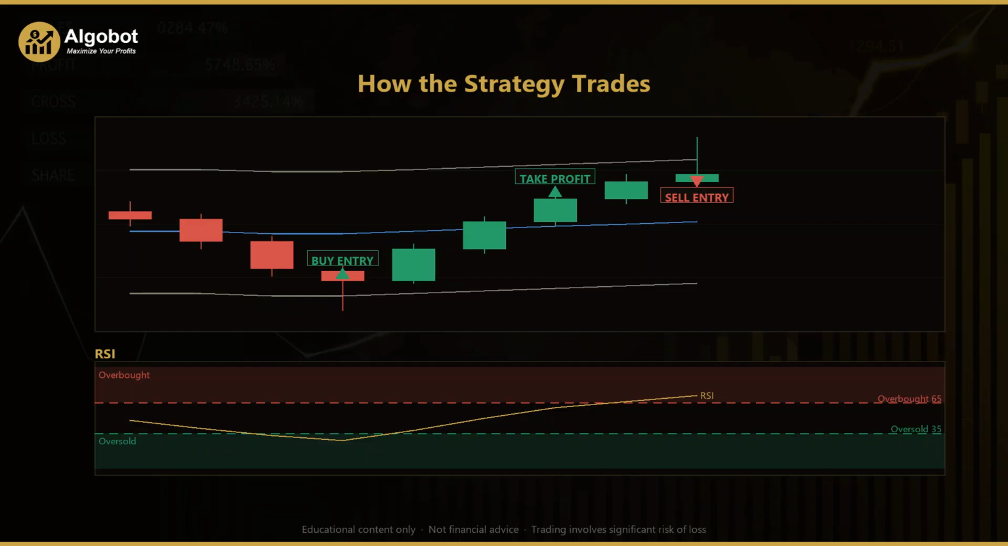A candle drives upward, and its high pierces above the upper band, but the close slips back below it, leaving a long upper wick standing above the body. That upper wick is the rejection on the sell side. Price reached too far above value, and sellers pushed it back inside. At the same time, the RSI has risen to or above 65, confirming the up move had run out of steam. The conditions align, and the sell entry marker prints.